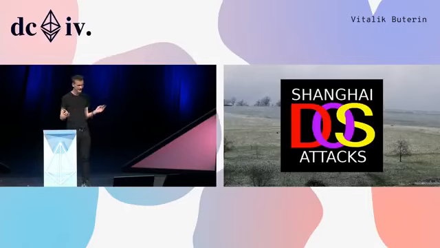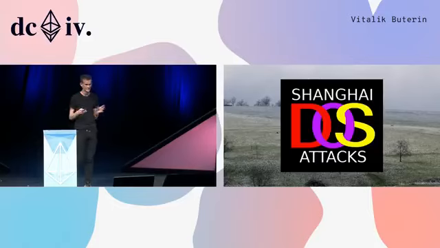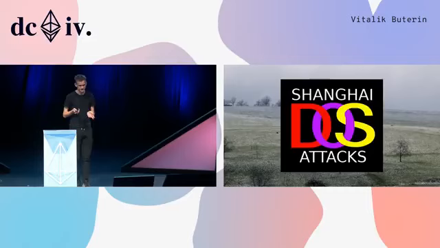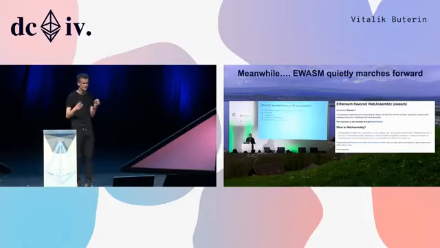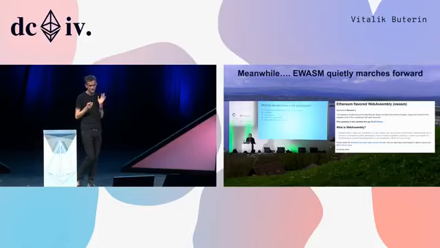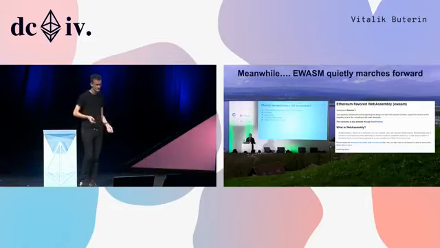So the DAO hack, the DOS attacks, all of that ended up delaying a lot of people's time and attention by potentially up to 6 months. But even still, work moved forward. EWASM moved forward, the work on the virtual machine moved forward, and work on alternatives, things like EVM 1.5 moved forward, and people were still continuing to get a better and better idea of what a more optimal blockchain algorithm would look like from many different angles.